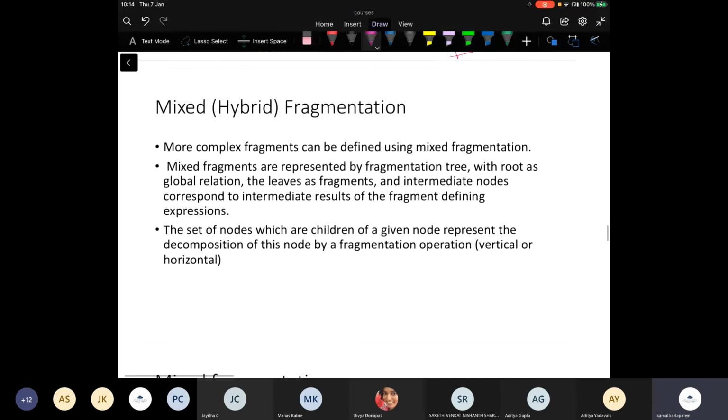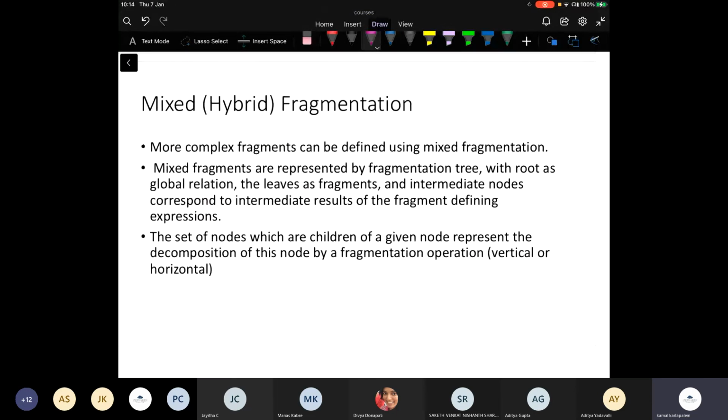So the next one is mixed or hybrid fragmentation, which can be a combination of horizontal and vertical fragmentation, right? It is represented by a fragmentation tree with the root as the global relation and leaves as fragments, and intermediate nodes correspond to intermediate results of fragment defining expressions.